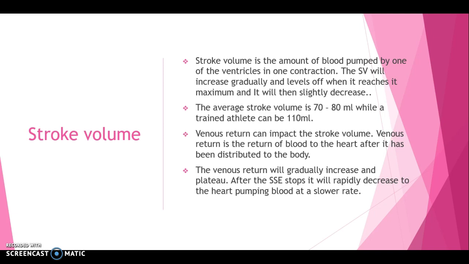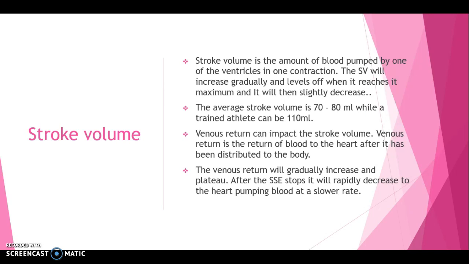Stroke volume. Stroke volume is the amount of blood pumped by one ventricle in one contraction. The stroke volume will increase gradually and level off when it reaches its maximum, and will slightly decrease, and due to the intensity of the exercise staying the same, it plateaus after a couple of minutes. The average stroke volume is 70 to 80 ml, while a trained athlete can reach 110 ml.